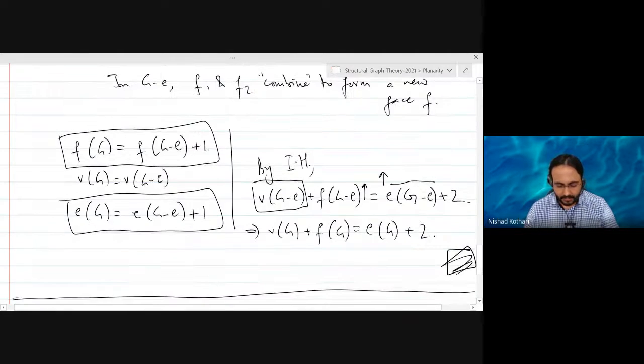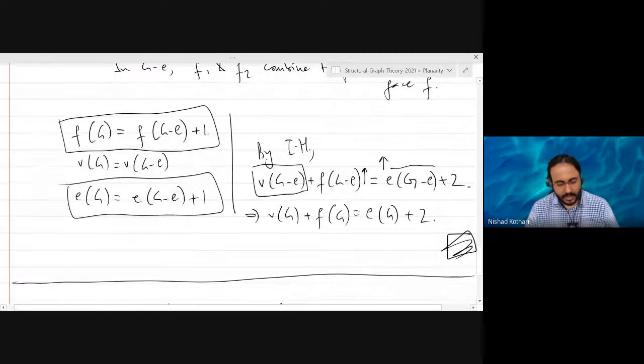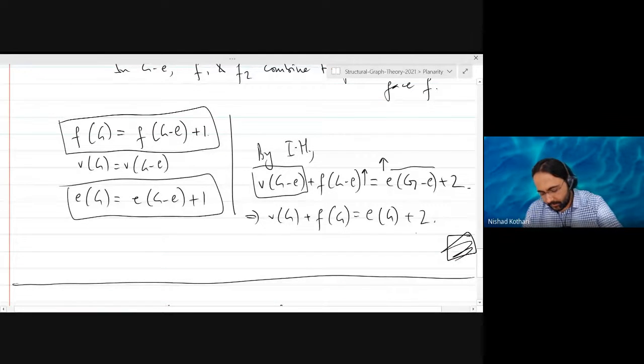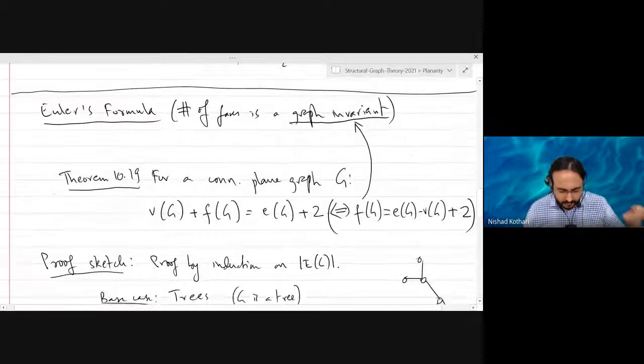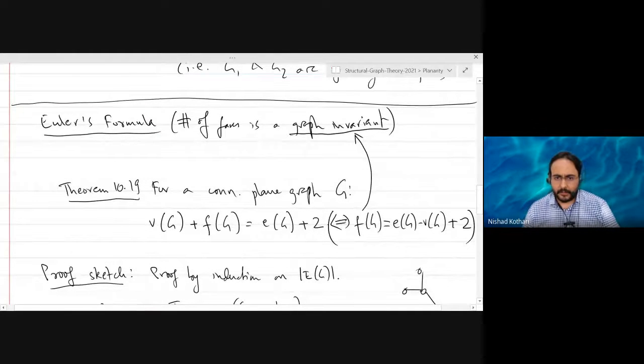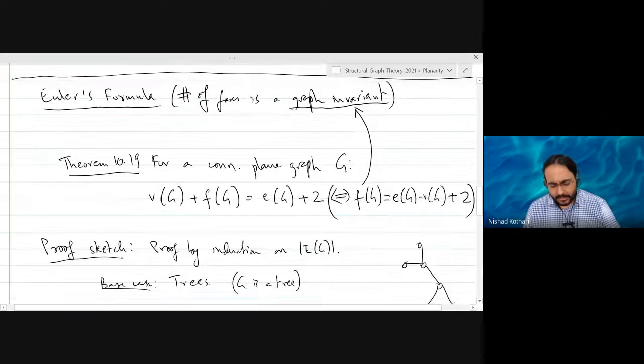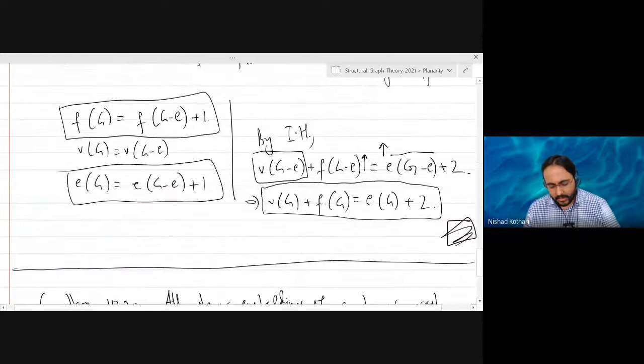And in particular, the way I like to remember the formula is the number of vertices plus the number of faces is equal to the number of edges plus 2. Right, this is for a connected plane graph. If your graph is not connected, then you can generalize this formula, and the number of components of the graph will play some role here, but that's easy to figure out. I won't tell you. You can try on your own.